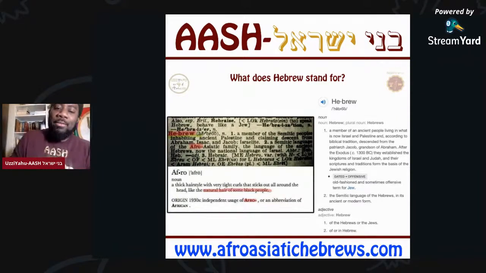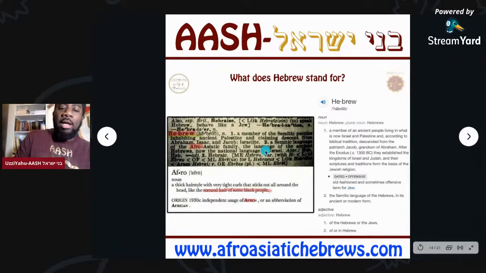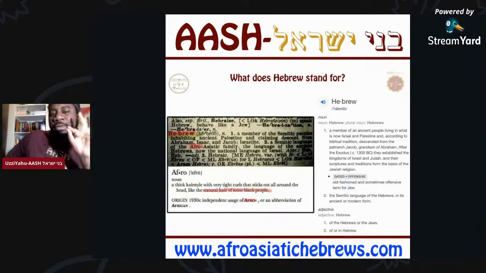I've been looking, and the funny thing about it, I know this is from an older dictionary. If somebody knows, they can let me know. I can actually find out specifically, but we know that nobody just makes this up. This is more of an ancient definition, and it says Afro-Asiatic in this, right? But if you look online at some of the newer definitions, I guess they updated, they're not saying Afro-Asiatic for some reason. See, let's read the original.